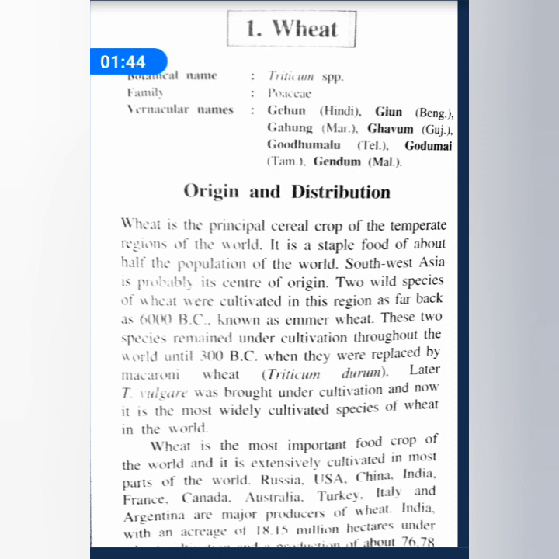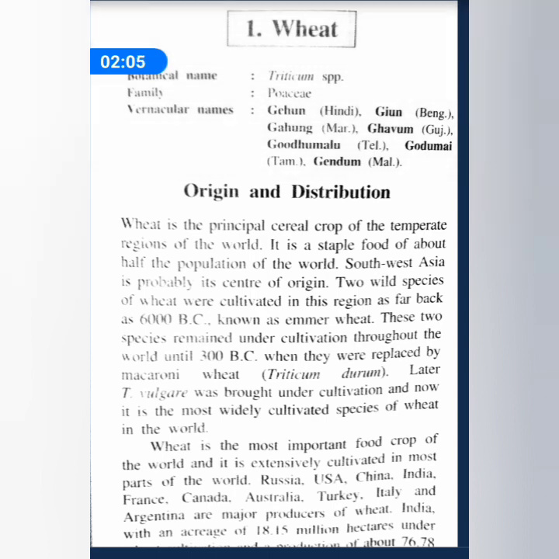These two species remained under cultivation throughout the world until 300 BC, and later they were replaced by macaroni wheat.